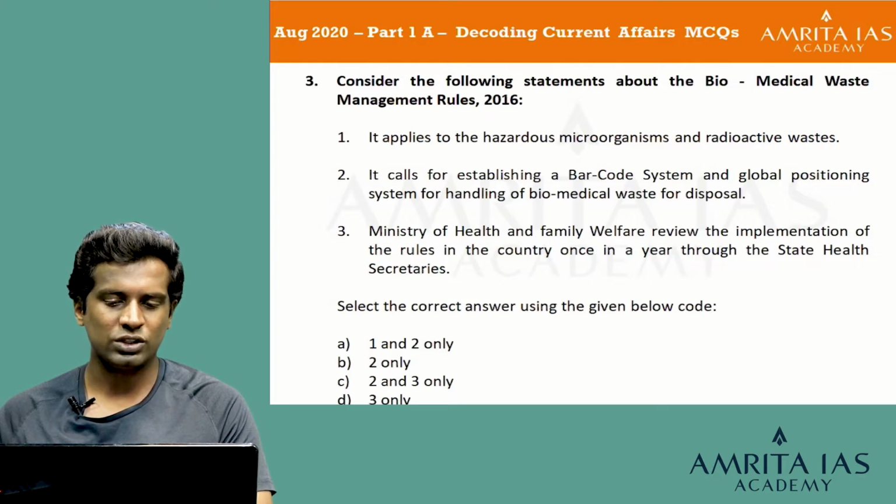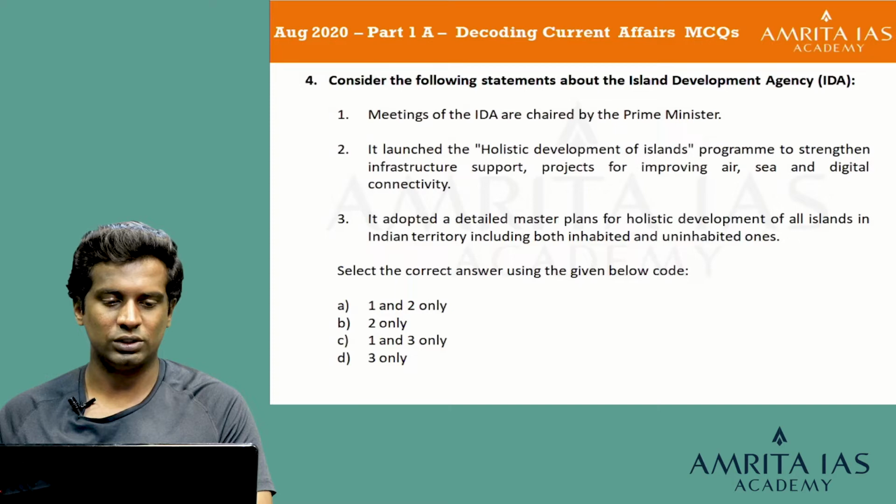It calls for establishing a barcode system and global positioning system for handling of biomedical waste for disposal. That is the right statement. So I'd go with the answer option B, 2 only. Let's look at the explanation.